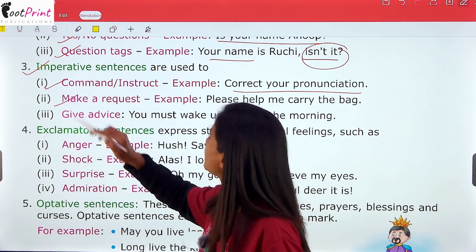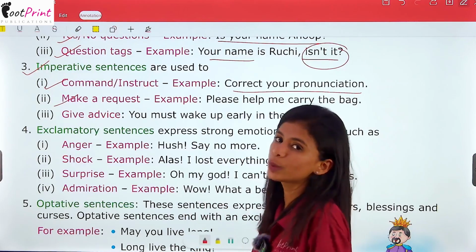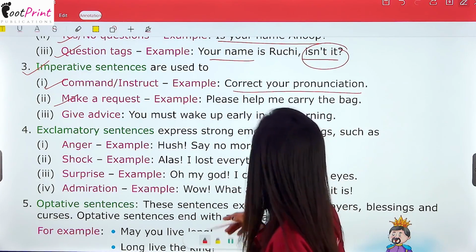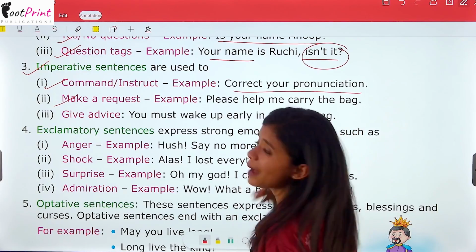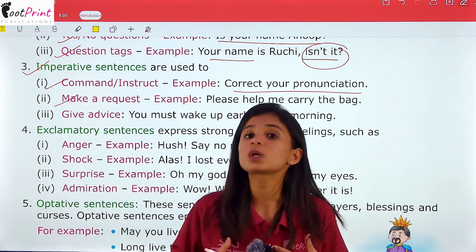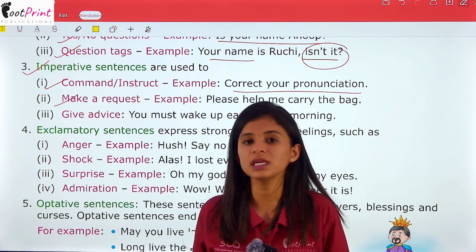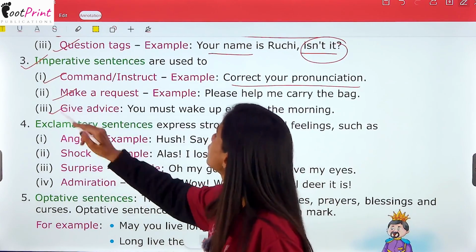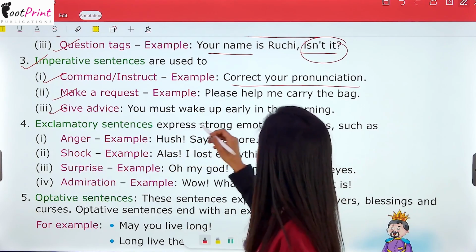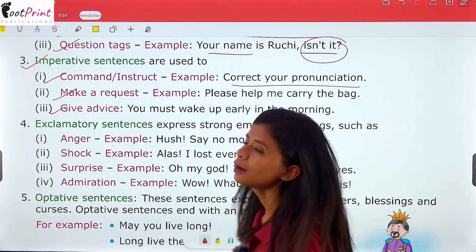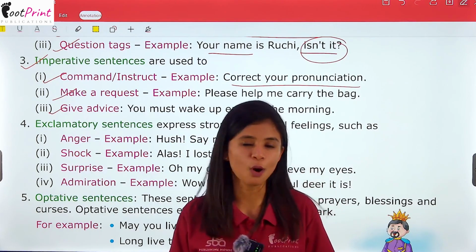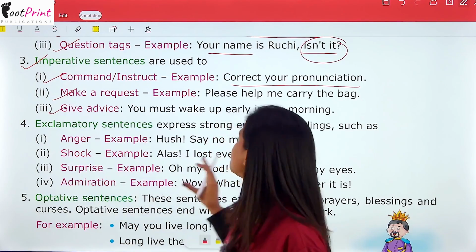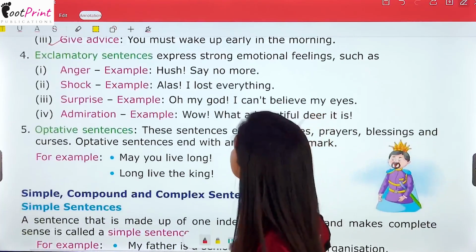Now next is make a request. If you are making a request, it will also come under the category of imperative sentences. Like, please help me carry the bags. So someone is requesting that my bags are too heavy, please help me to carry them. Next is to give advice. You must wake up early in the morning. Like your mothers or your elders always advise you that you must wake up early in the morning. I hope this is also clear.